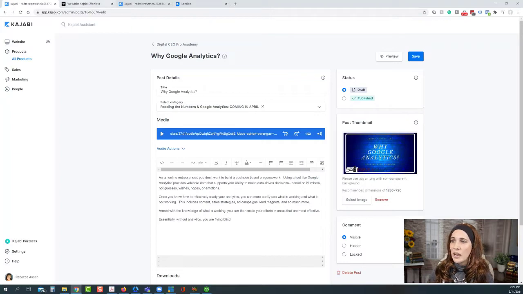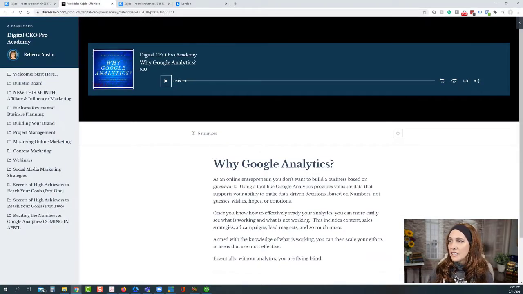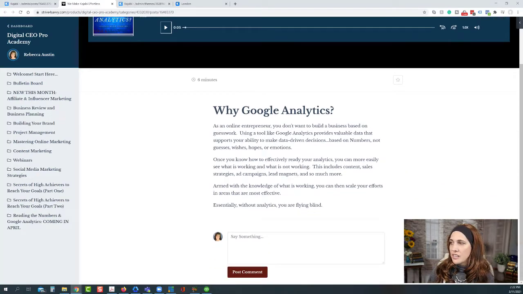Let me show you. When I preview inside the product, it puts it right at the top. Now this is the Momentum theme. In Premier it looks just a little bit different. It's just a little smaller, but of course in Momentum it has the menu on the side, and then you have your video, or in this case audio, at the top. And my thumbnail that I had uploaded for this particular post then shows up here off to the side. And then we have our audio player here, and then anything else is down below.